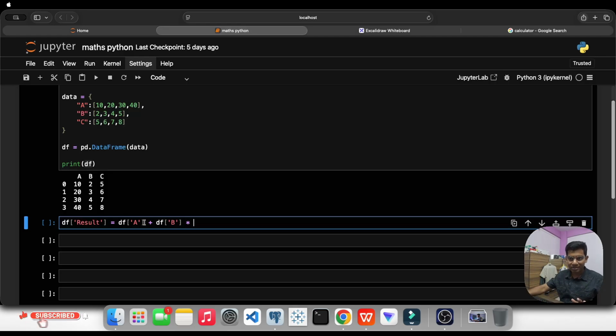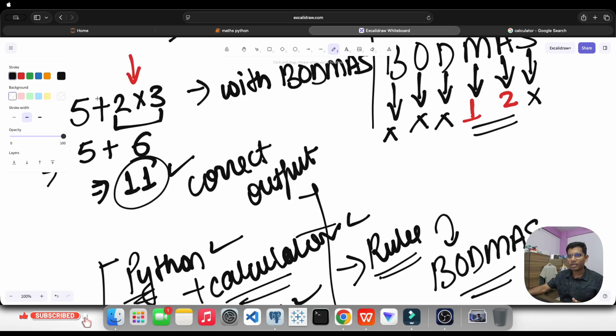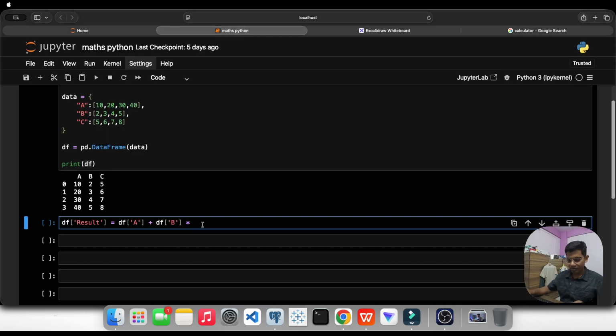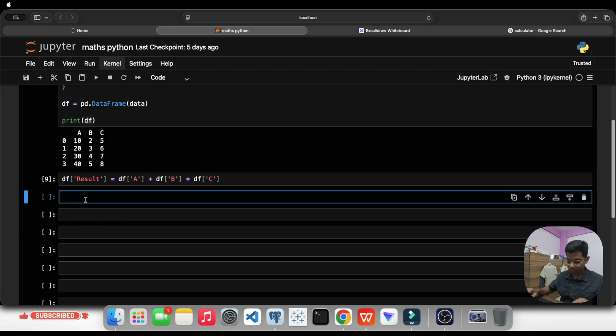This is how you represent a column in Python, simple. And then we will go for the C column. We will do multiplication like we have done here. A plus B, like plus and multiplication. We will write C like this and execute it. There is no error. So let's see the output.